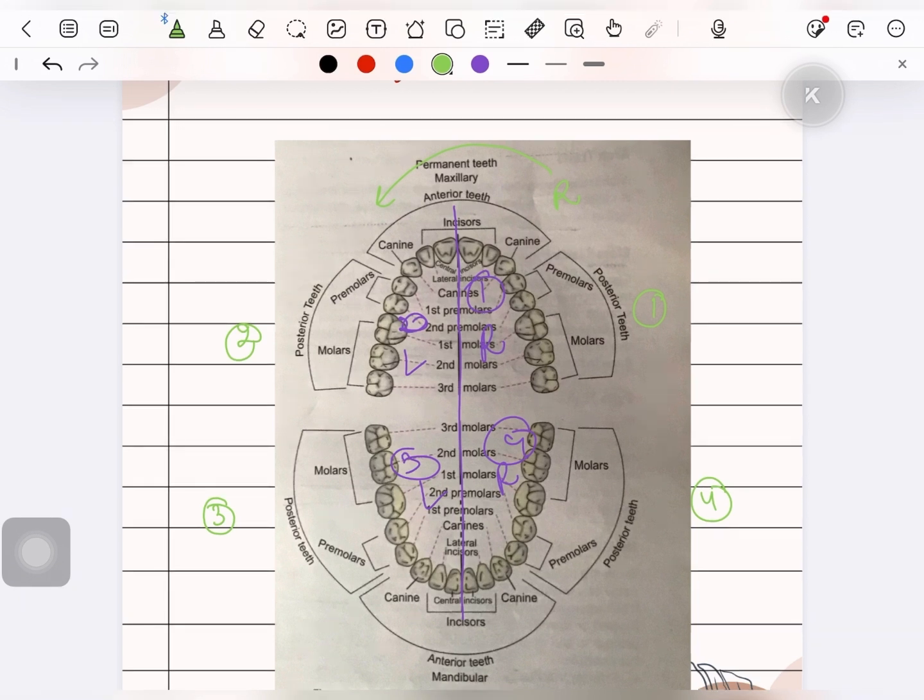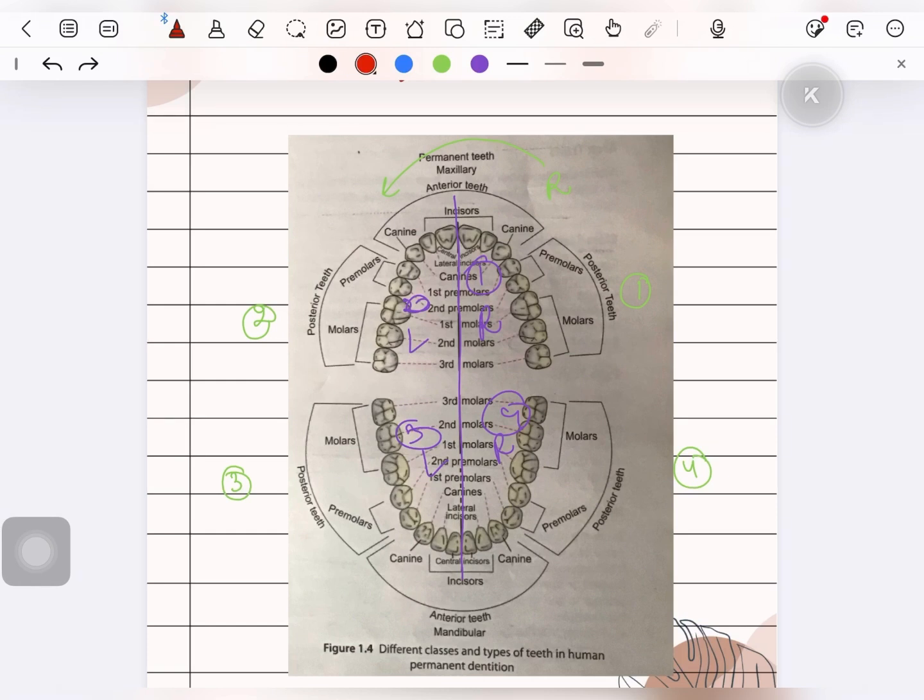All these 4 quadrants carry an equal number of teeth in the absence of any pathology. So if there is no pathology whatsoever, there will be an equal number of teeth in all of the quadrants, and the corresponding teeth in the left and right side of each dental arch are each other's mirror images with similar size and similar form.